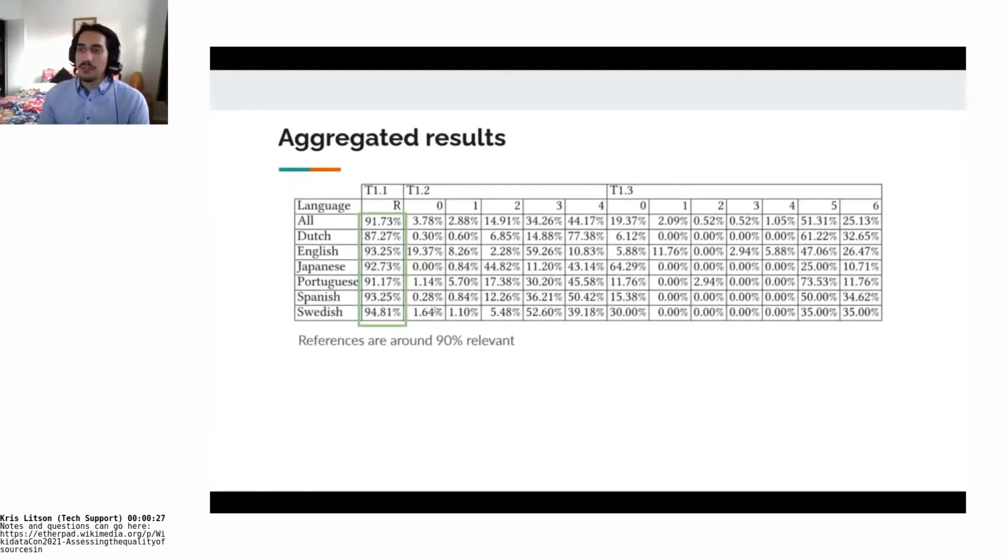We saw that references are around 90% relevant across all the languages, which is a very good metric. Mostly they are fairly to very easy to access, either a 3 out of 4 or a 4 out of 4, with the exception of English, where almost 20% are 0 out of 4. This is because they point a lot towards scientific and biological data and websites, which are very hard for people to navigate to get the information that is encoded. Sometimes they don't even understand what information they're looking for, because of the nature of this data.